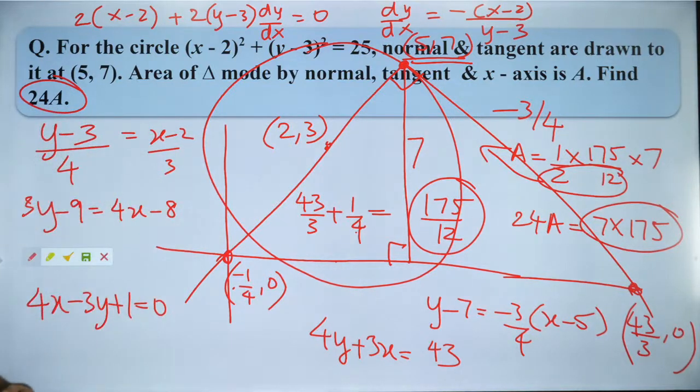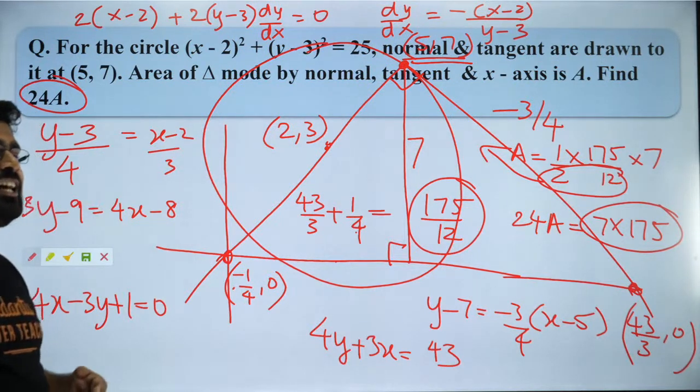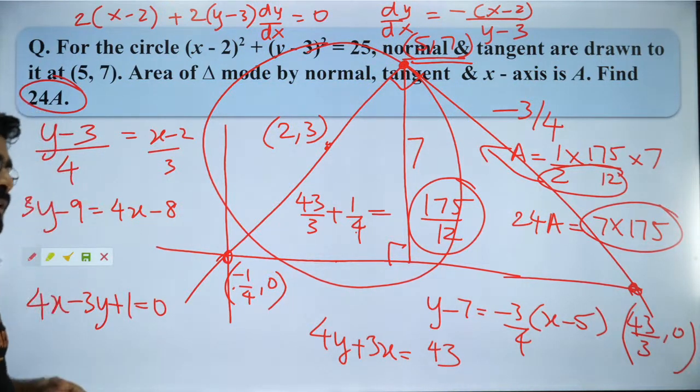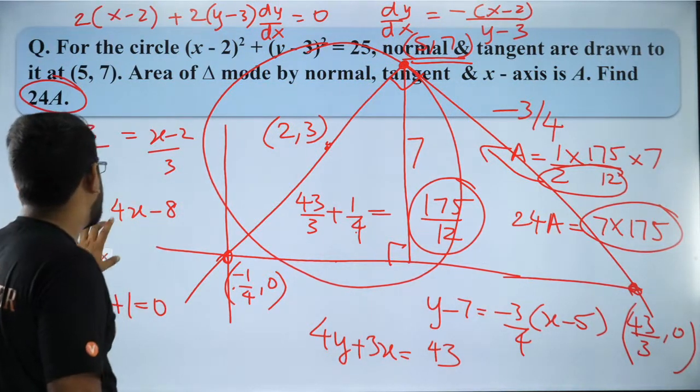What is mode? Mode is nothing but the most frequently repeating data. Very good, guys. The answer is 1, 2, 2, 5.